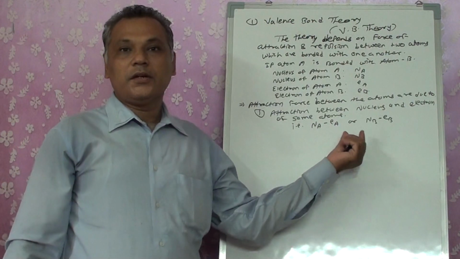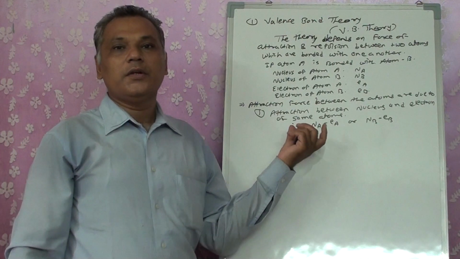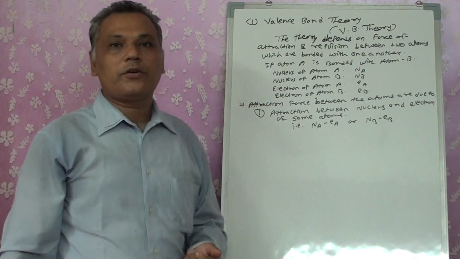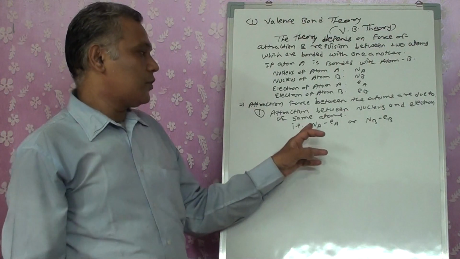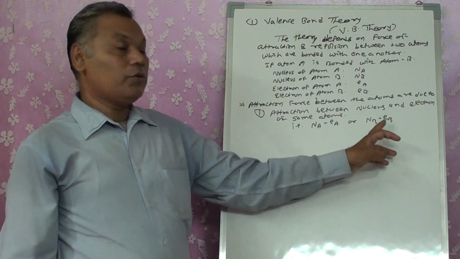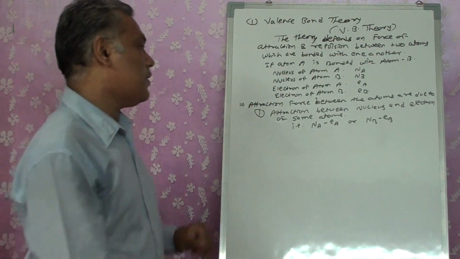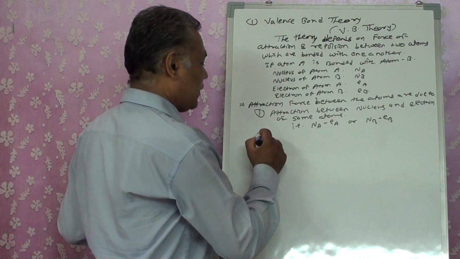The nucleus attracts the negatively charged outermost electrons, the electrons of its orbitals. So there is a force of attraction of the nucleus towards its own electron. We wrote it as Na-Ea or Nb-Eb, the force of attraction between the same atom.